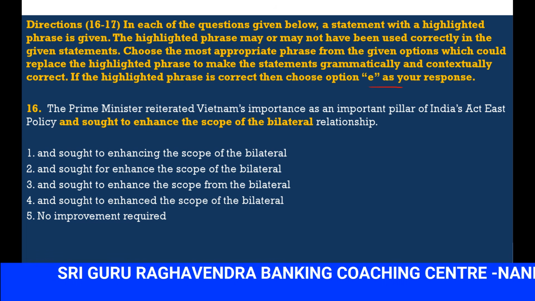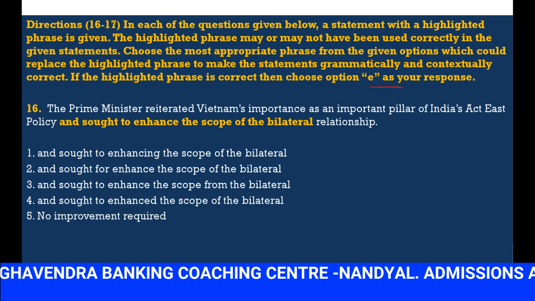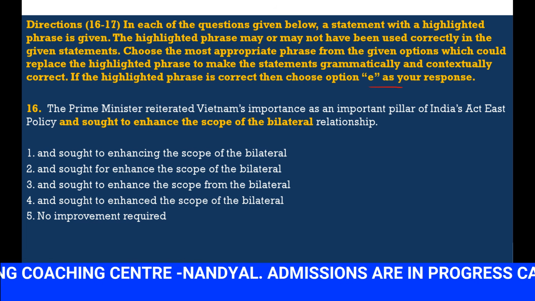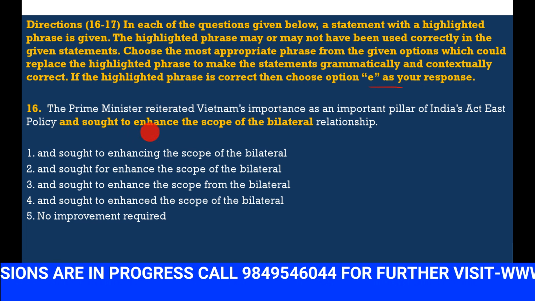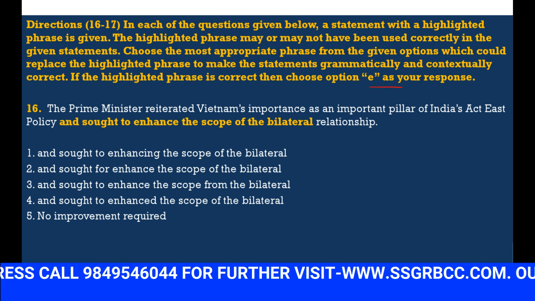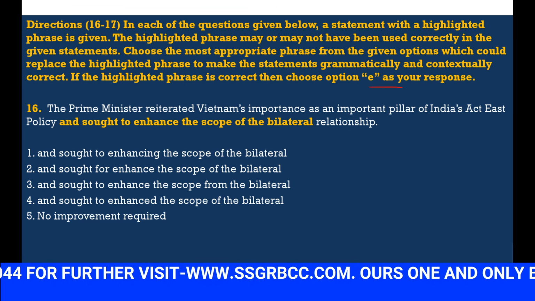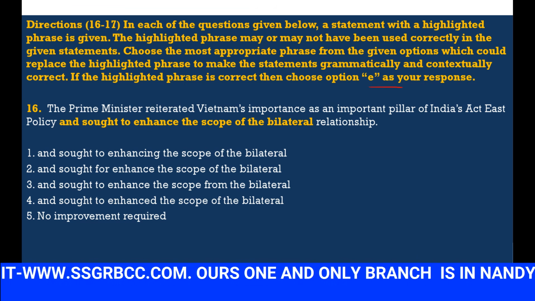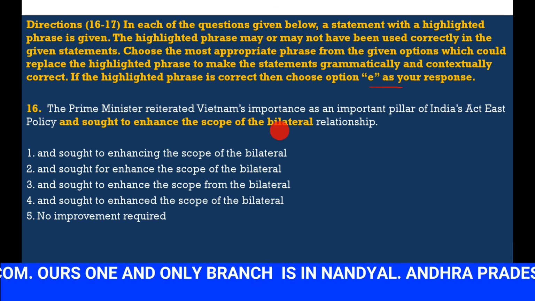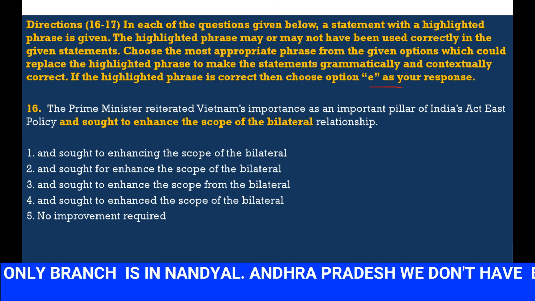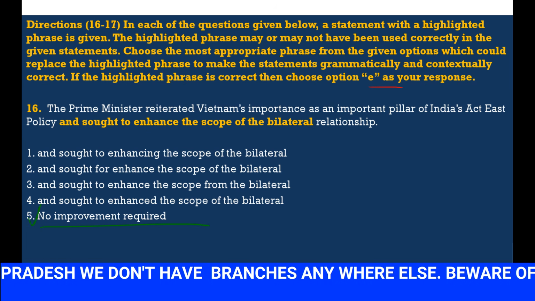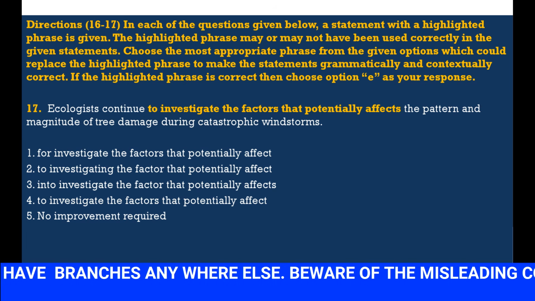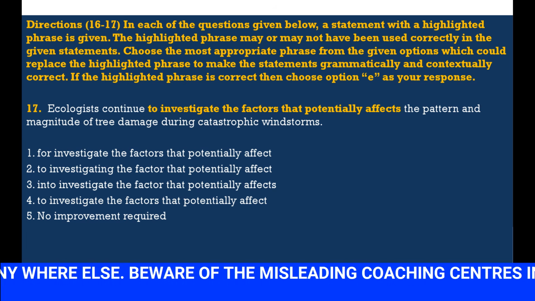The Prime Minister reiterated Vietnam's importance as an important pillar of India's Act East policy and sought to enhance the scope of the bilateral relationship. The relation between India and Vietnam involves two countries, so we have to use bilateral. The sentence is in past tense, so sought is correct. Everything is correct, so no improvement is required. Let us see the next question.